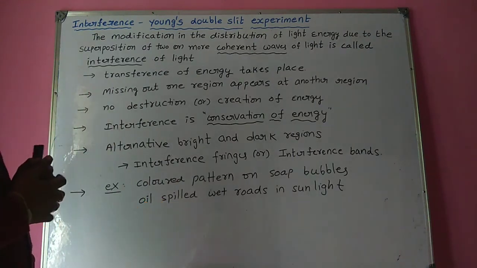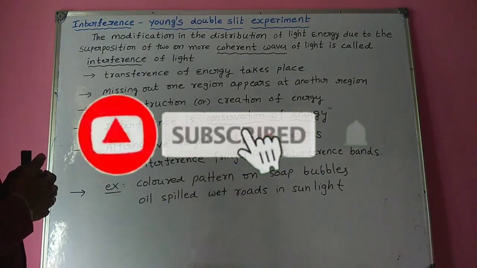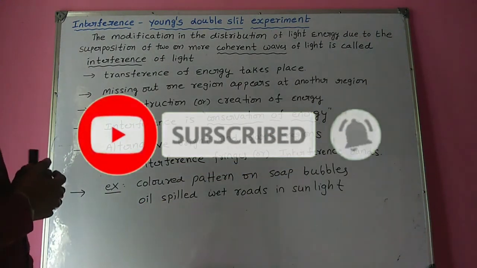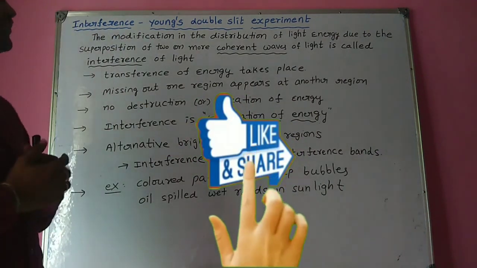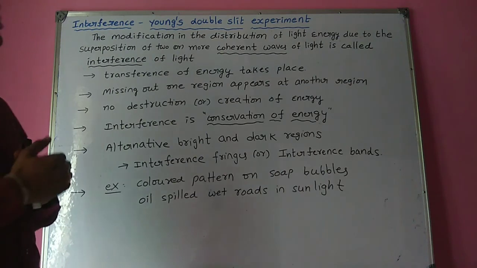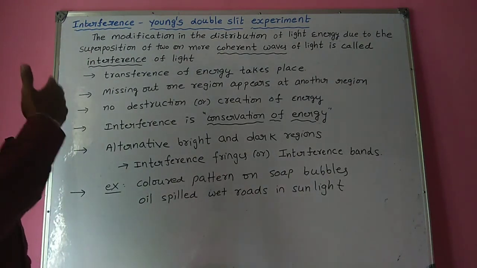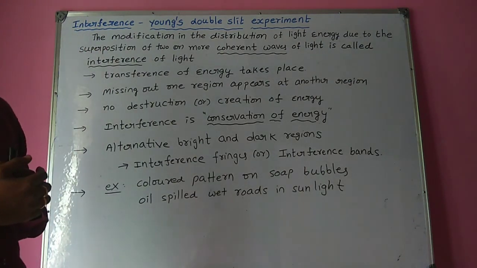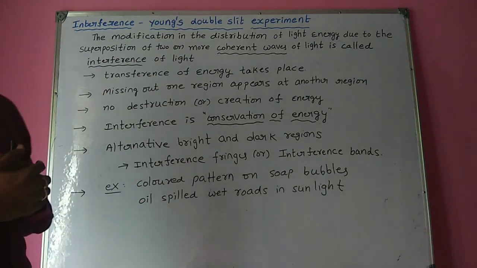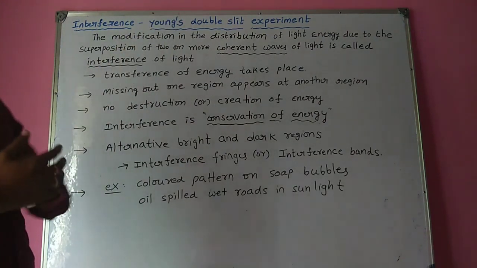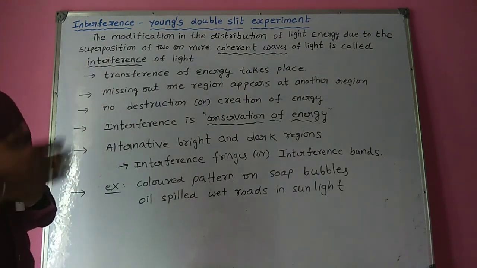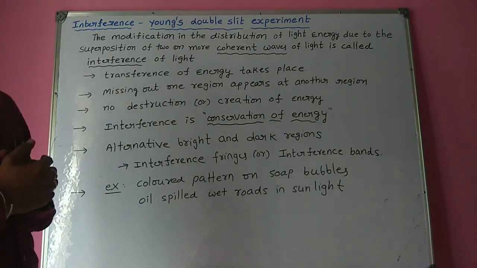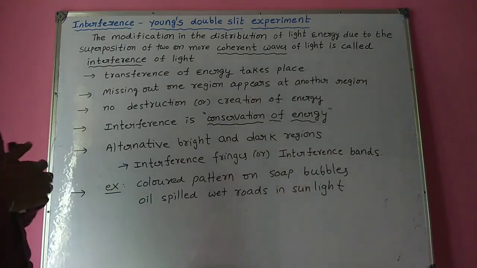In the video series of wave optics, in this class I am going to explain interference and Young's double slit experiment. So first, what is interference? The modification in the distribution of light energy due to the superposition of two or more coherent waves is called interference of light. So what are coherent waves? The waves having same amplitude and frequency with constant or zero phase difference are called coherent waves.